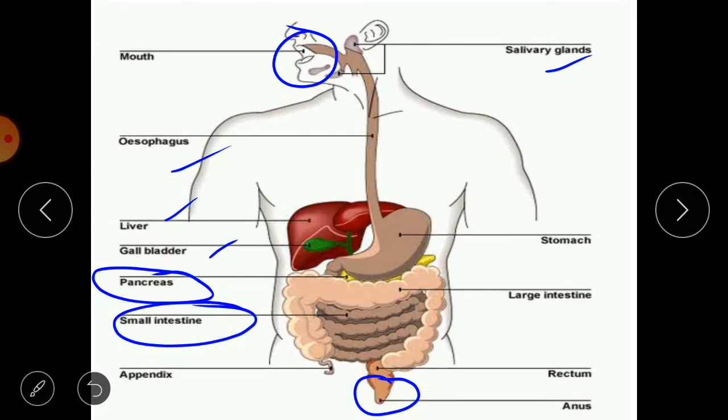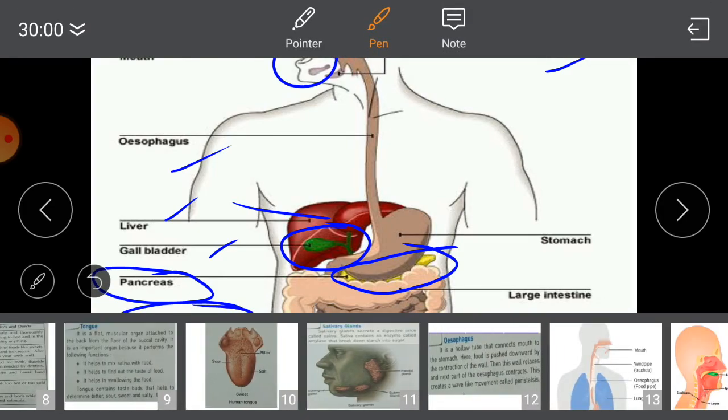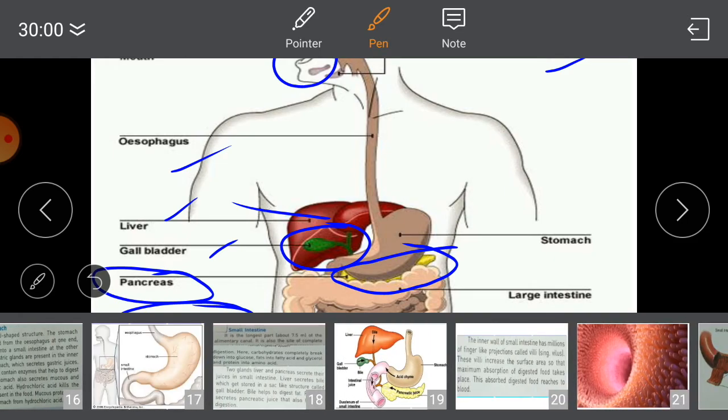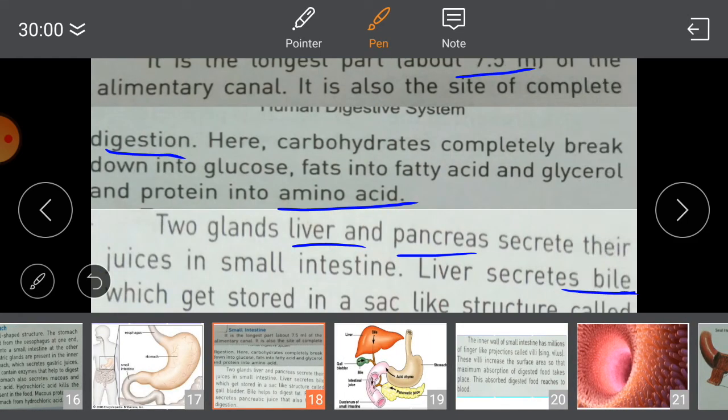Here, this is the liver. It secretes bile. Then this green color part you can see is the gallbladder, and this bile is stored in the gallbladder. Then here this yellow color organ is behind the stomach. It is the pancreas, and pancreatic juice, or we can say pancreatic amylase, is secreted from this pancreas, and both the secretions, both the liquids, are released into the small intestine. You can see the picture here.